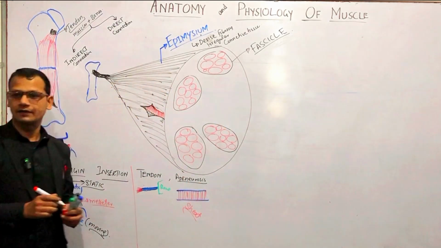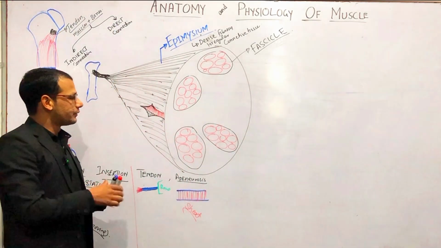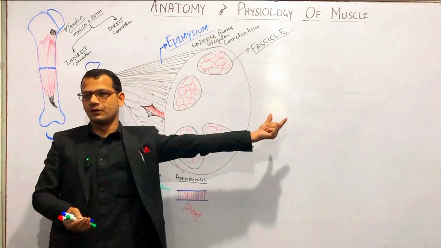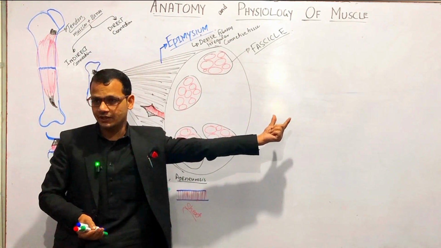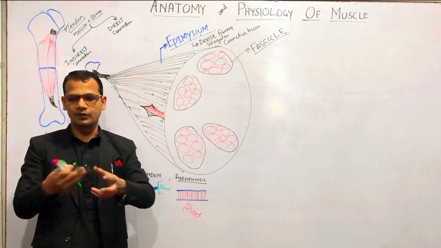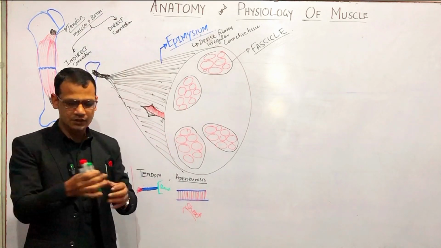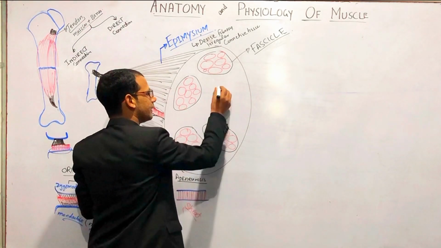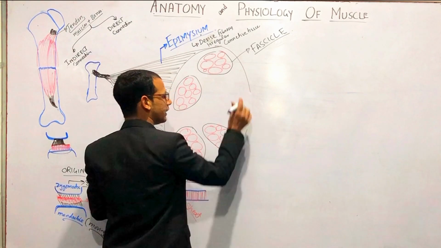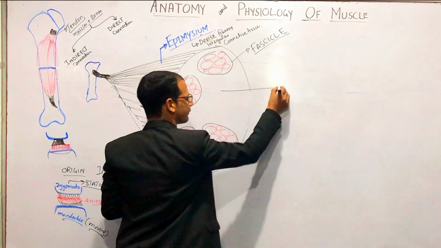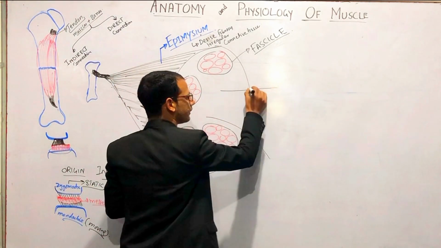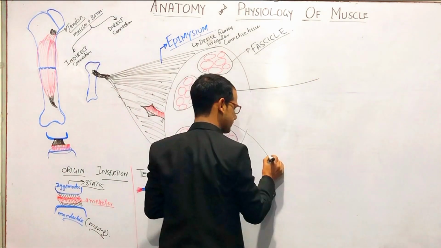Now we will take one fascicle from this cross-sectional area and we'll see how that fascicle is formed, right? So for example, we are taking this one fascicle from this muscle,